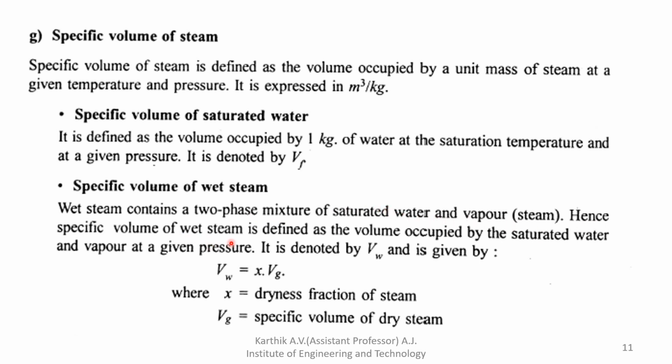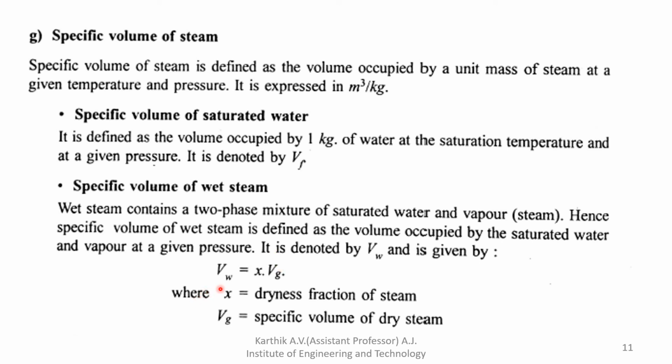Hence the specific volume of wet steam is defined as the volume occupied by the saturated water and vapor at a given pressure. Wet steam is a mixture of water plus steam. The volume occupied by the saturated water plus vapor is called wet steam, Vw.